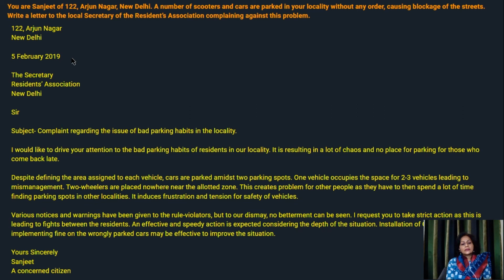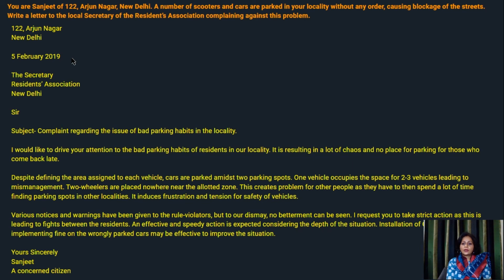So we are going by the formal letter format. There is your sender's address, there is date, then there is receiver's designation and address, salutation, subject says complaint regarding the issue of bad parking habits in the locality. Now here we start with the body of the letter. Paragraph 1. I would like to drive your attention to the bad parking habits of residents in our locality.